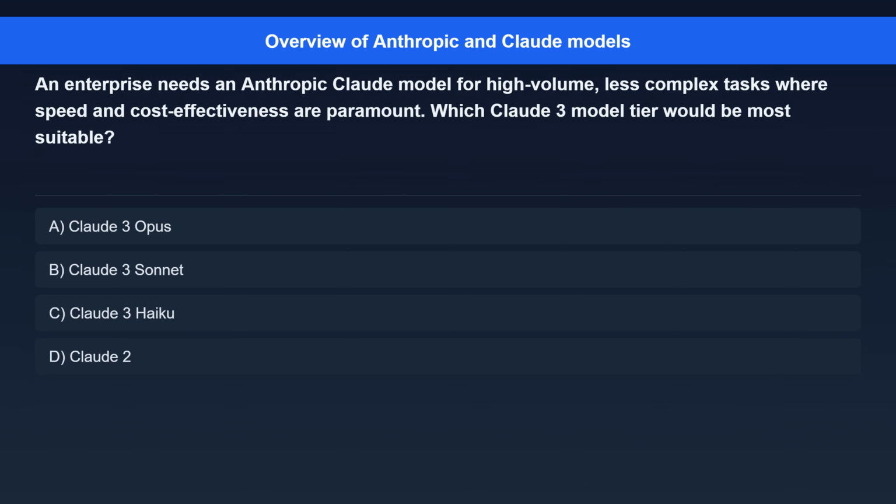Question 5. An enterprise needs an Anthropic Claude model for high-volume, less complex tasks where speed and cost-effectiveness are paramount. Which Claude 3 model tier would be most suitable? Option A, Claude 3 Opus. Option B, Claude 3 Sonnet. Option C, Claude 3 Haiku. Option D, Claude 2.